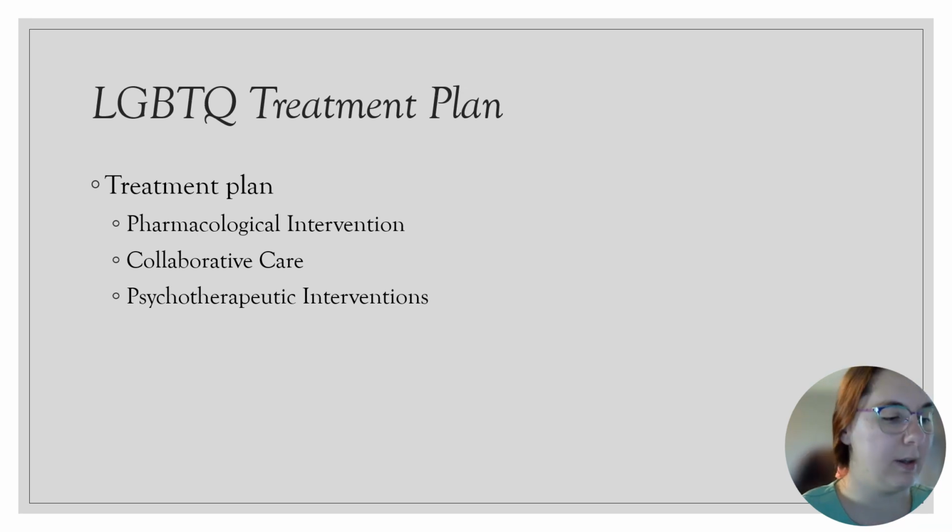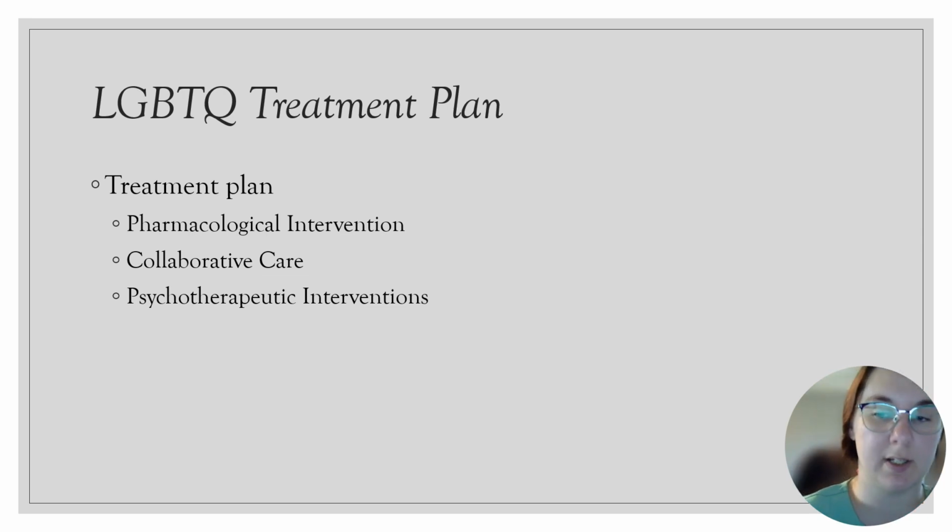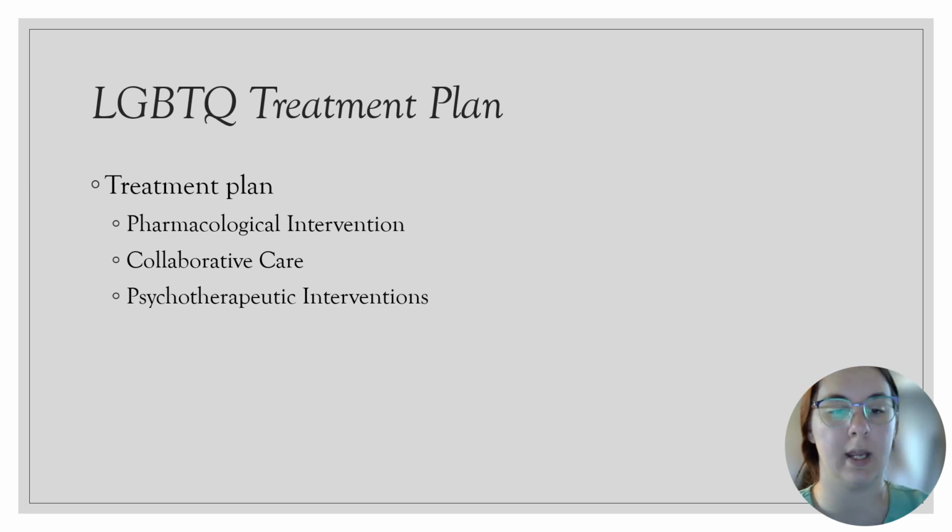For the treatment plan, these are options that are provided based on the first-line treatment recommendations for the age group itself, such as children, adults, or older adults. The collaborative intervention is going to be that specialty care team as well as a specialist with this population and community resources also. Psychotherapeutic options include cognitive behavioral therapy, which can include programs such as EQUIP, AFFIRM, and Rainbow Sparks, and family therapy.